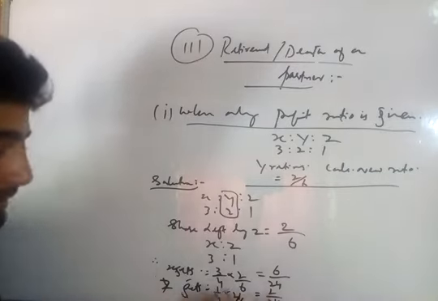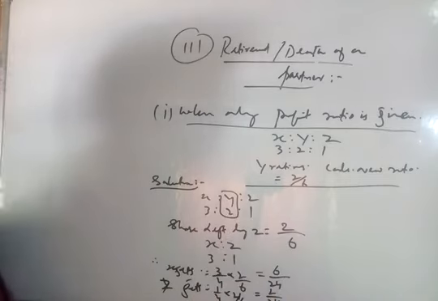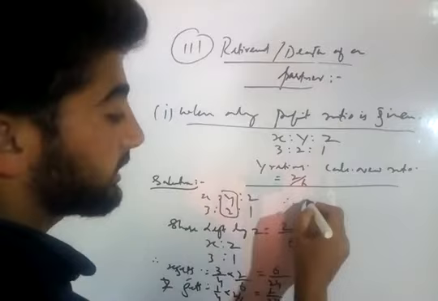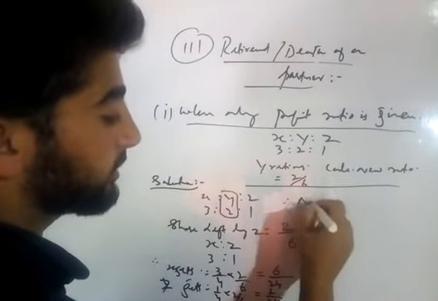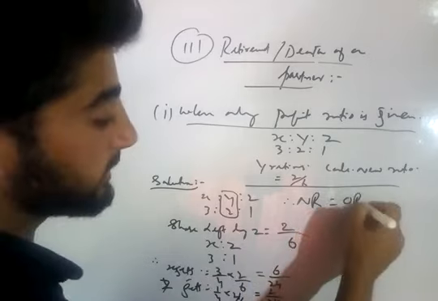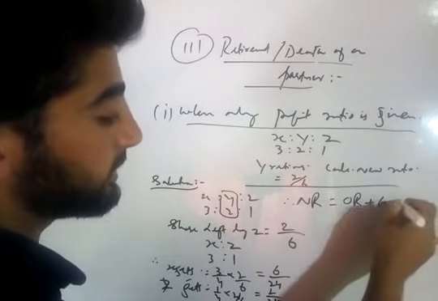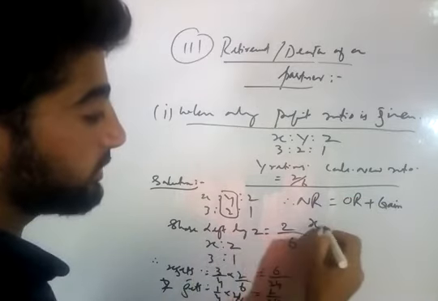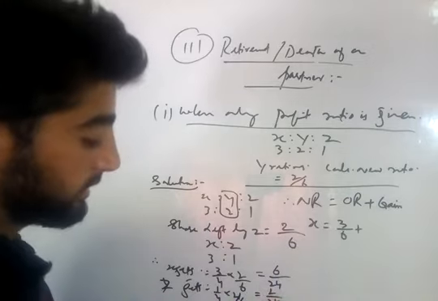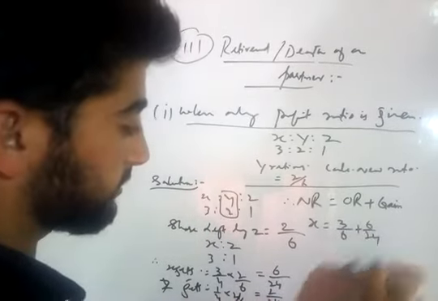Now if we have to calculate the new ratio between X and Z, we can easily find out. The new ratio will be equal to the old ratio of X and Z plus how much they have gained. Old ratio plus gain. The old ratio of X is 3 divided by 6 plus X has gained 6 divided by 24.